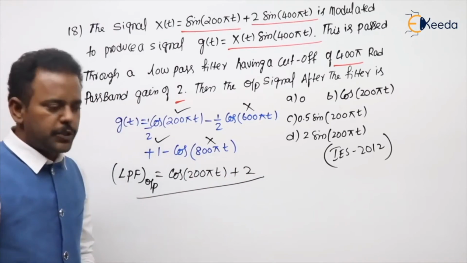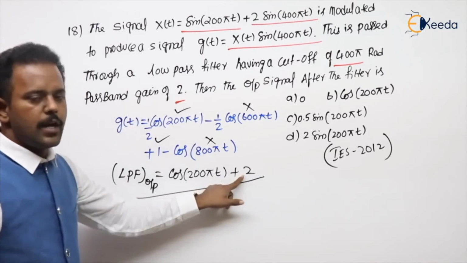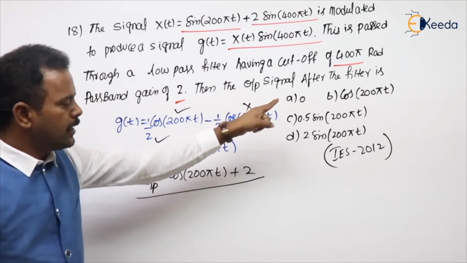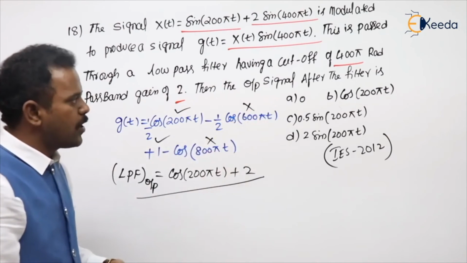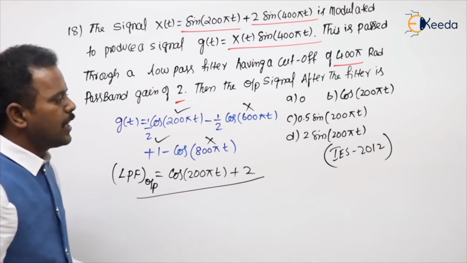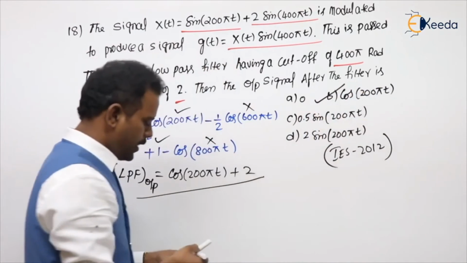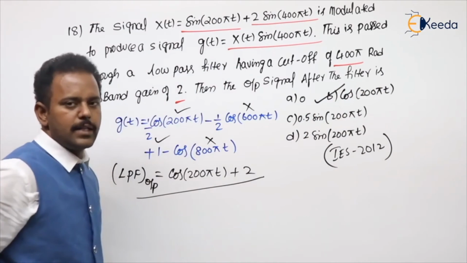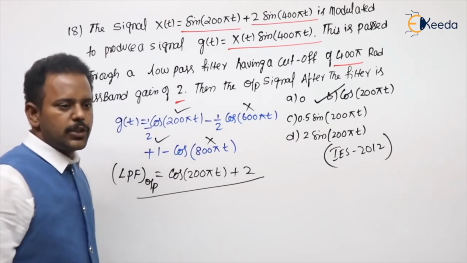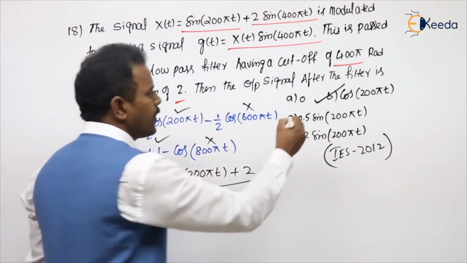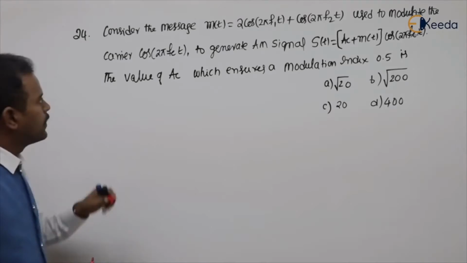But if you see the options, a DC component is not given, so a frequency component is given. If you see all the options, which is the suitable one? Cos 200 pi t will be the suitable one, because here the DC value is not mentioned. So from the options, we have to go for a suitable one.